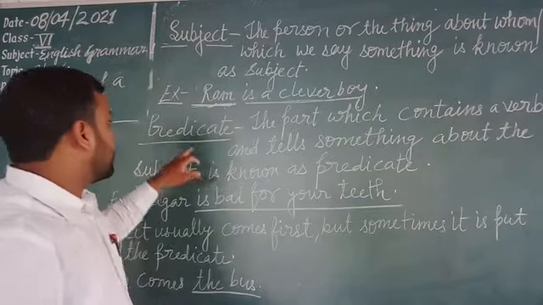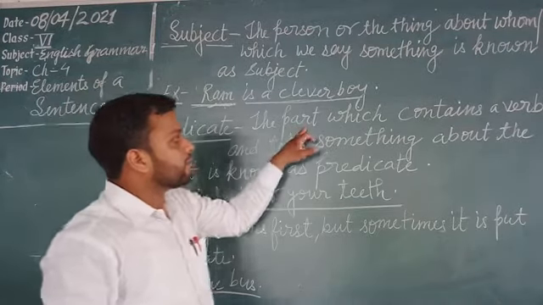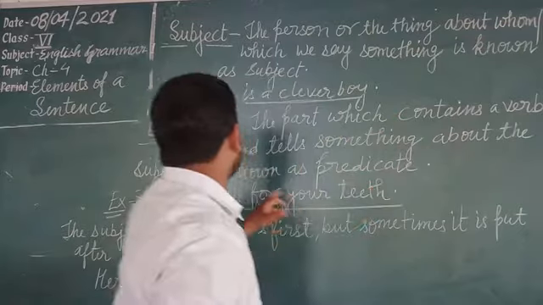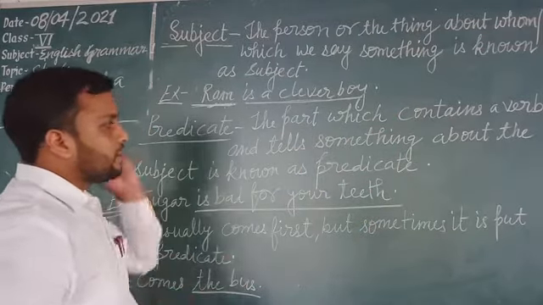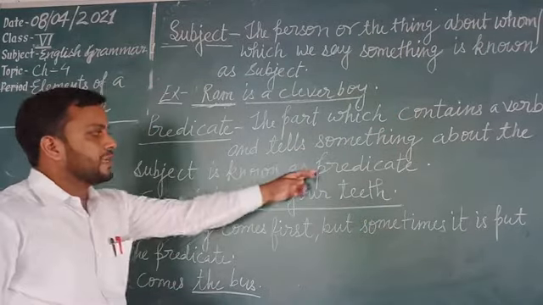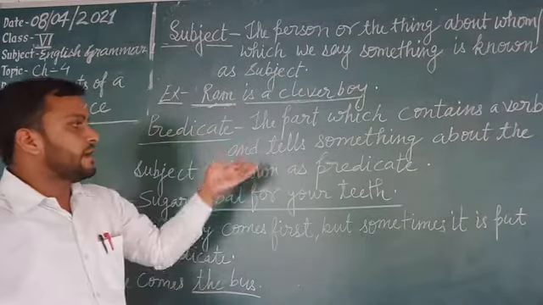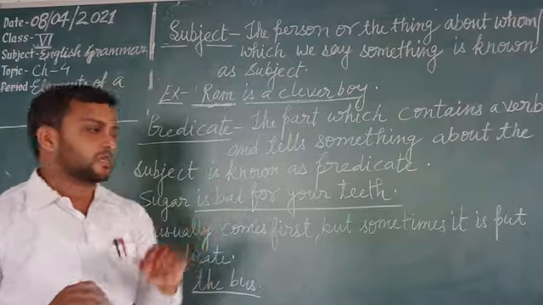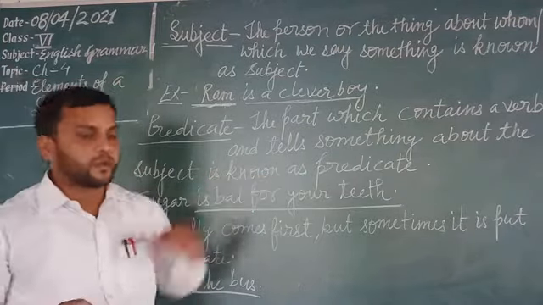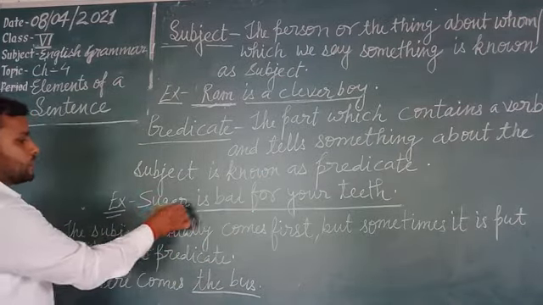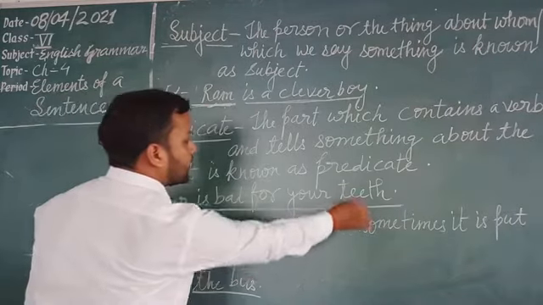Okay? Now see the predicate. The part which contains a verb and tells something about the subject is known as predicate. For example, sugar is bad for your teeth.